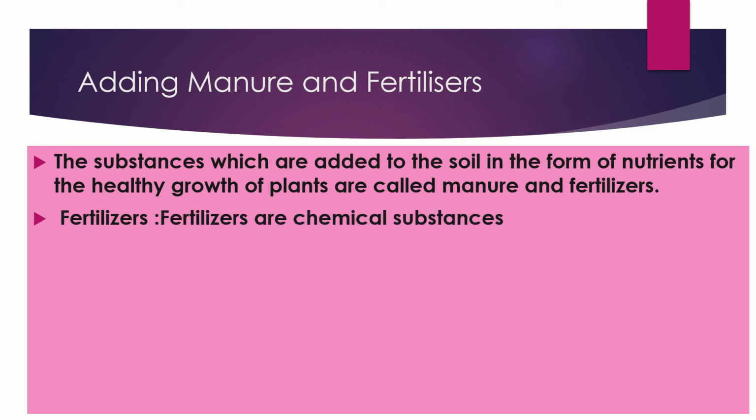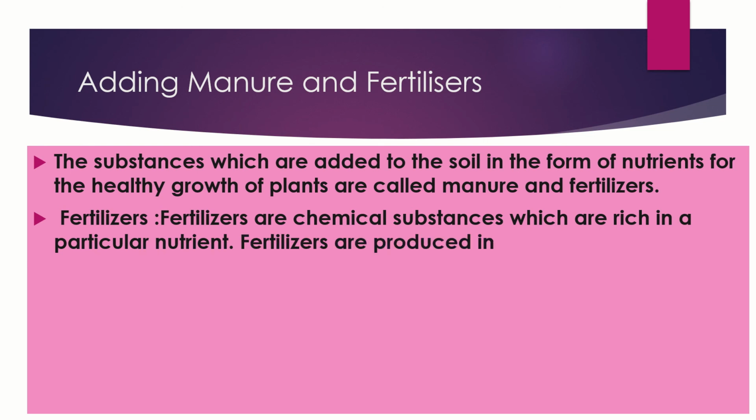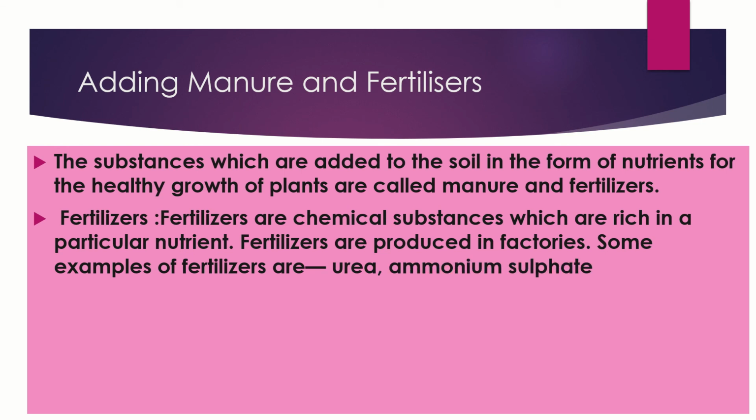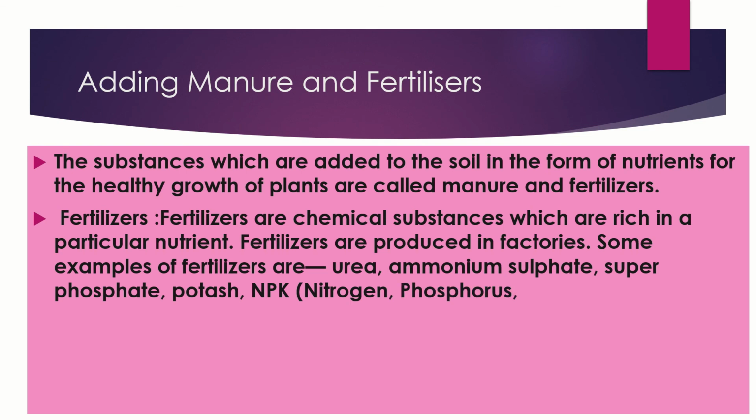Fertilizers. Fertilizers are chemical substances which are rich in a particular nutrient. Fertilizers are produced in factories. Some examples of fertilizers are urea, ammonium sulfate, superphosphate, potash, NPK. Shortly we are saying nitrogen, phosphorus and potassium.